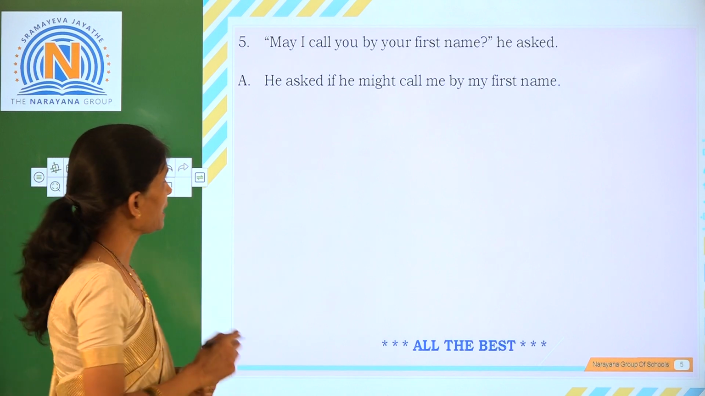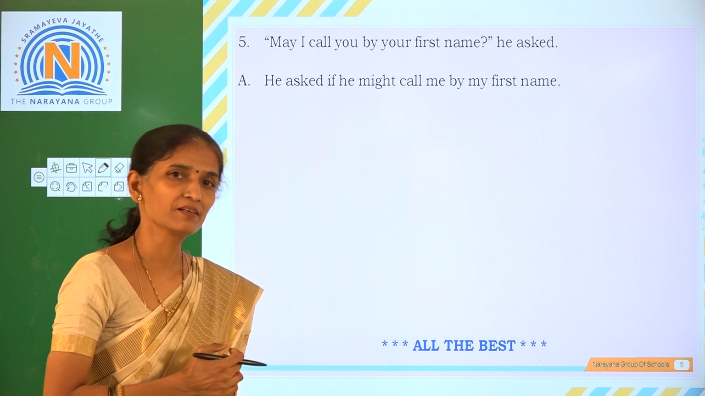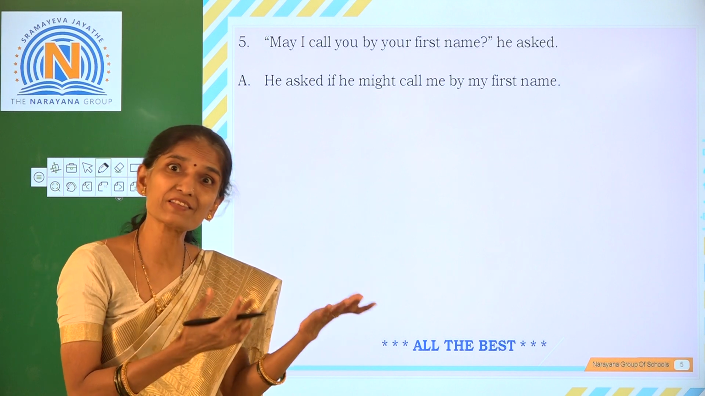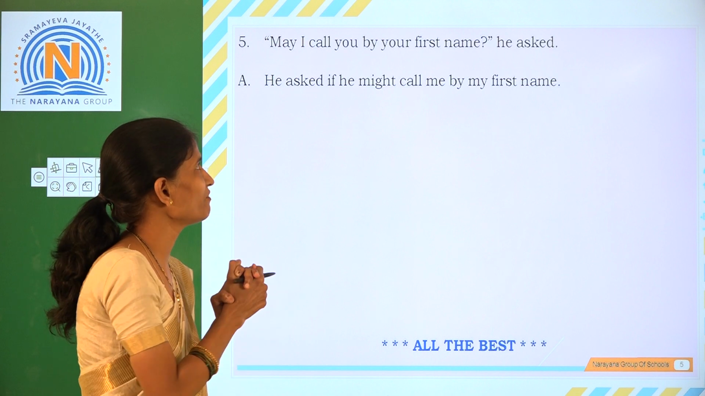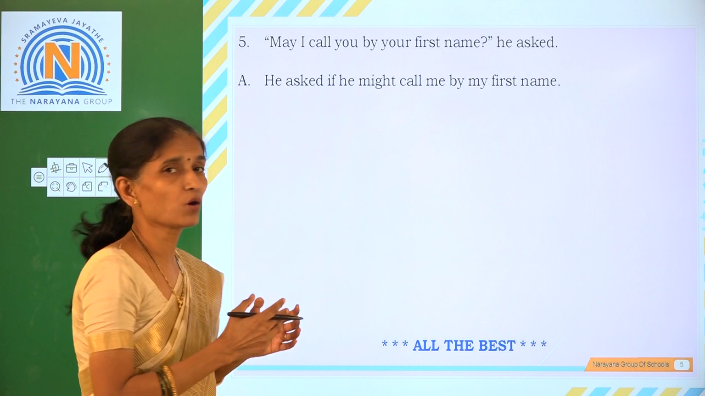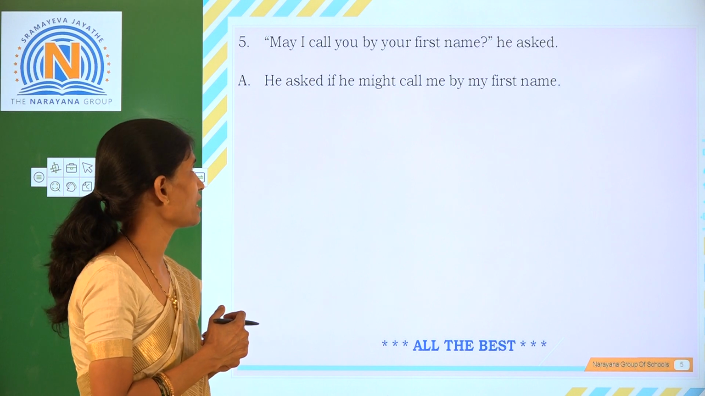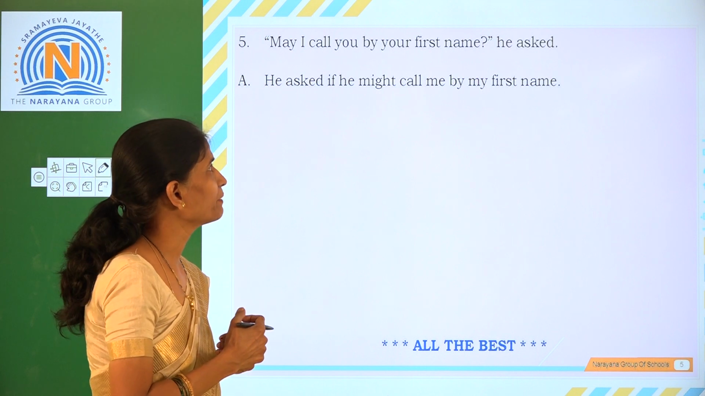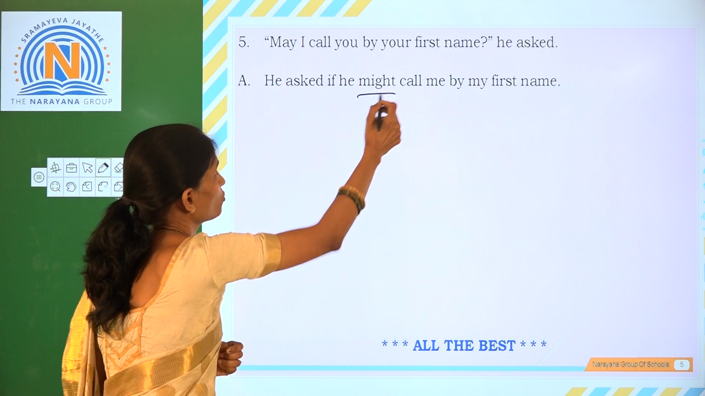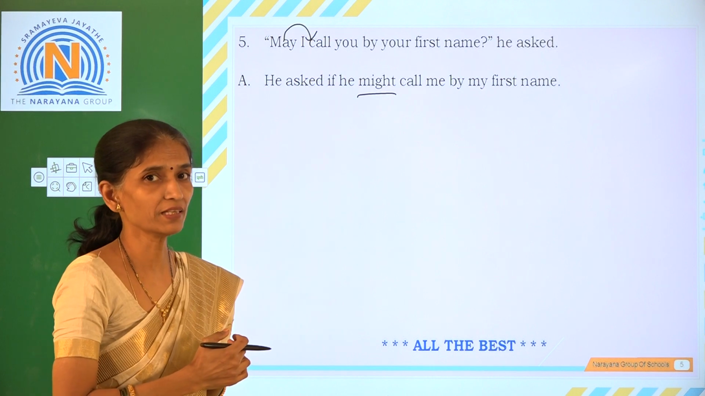Now, the last sentence. May I call you by your first name? It's a question, and it's a yes or no type of question. Whenever you have a yes or no type of question, use if or whether. And may I call you is taking permission. May I call you by your first name? He asked. He asked if he might call me by my first name. May is changed to might. Again the position of the verb goes after the subject.